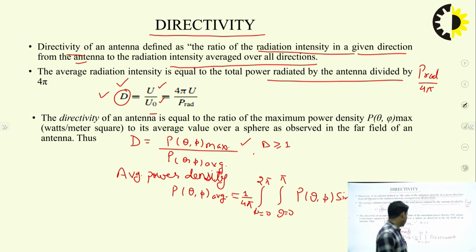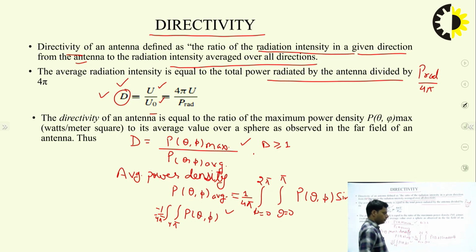So this will be the value of this average power, and also we can write this formula as 1 by 4 pi, and this limit, when we solve for theta and phi, comes equal to 4 pi, and this will be P of theta comma phi d omega.